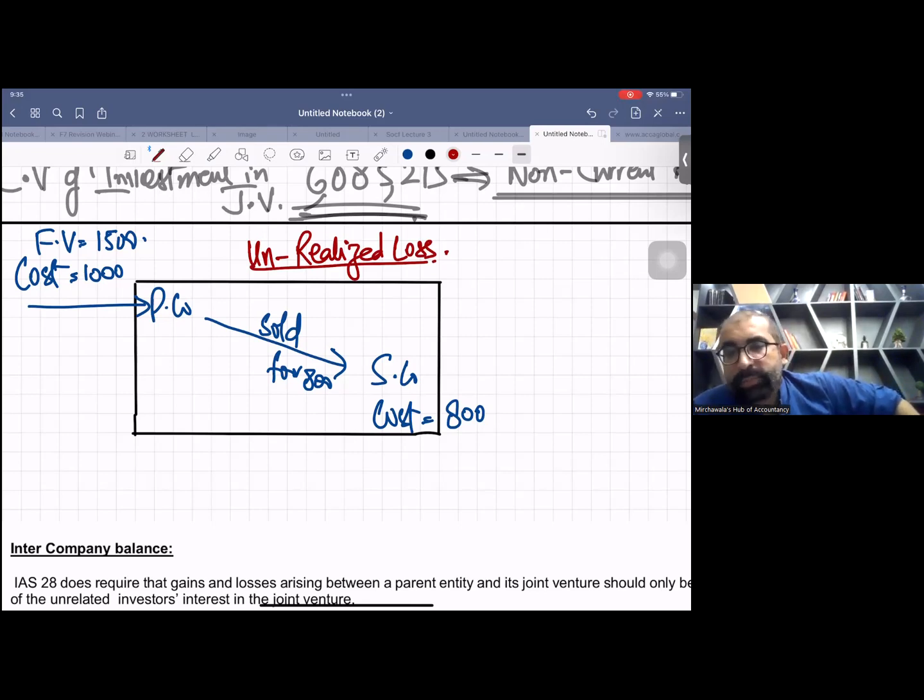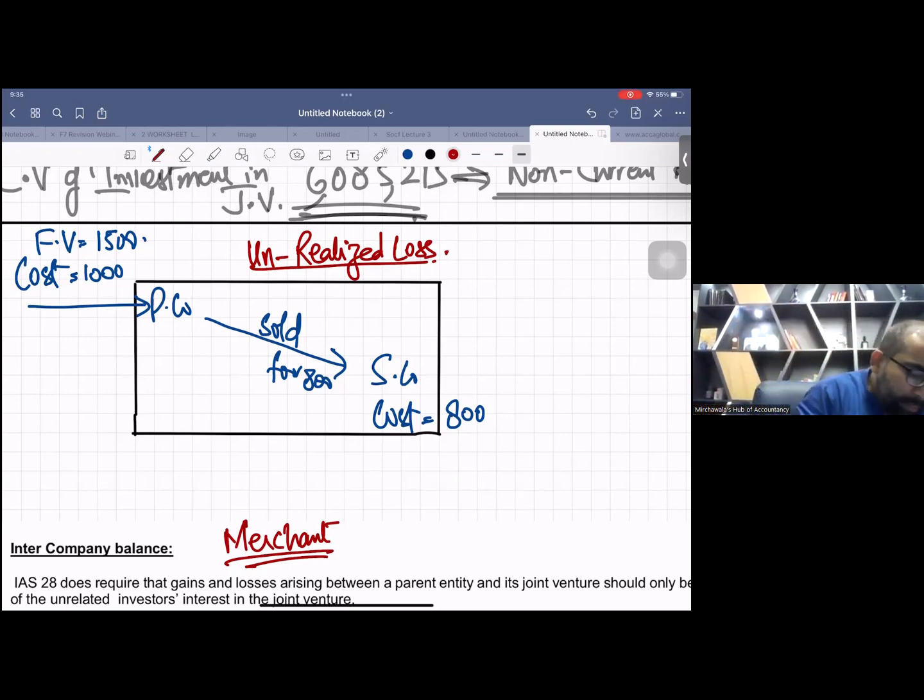Yes, this is also a concept, and it has been tested once in your old P2 paper. The name of the question was Merchant. If you see the original full question of Merchant, they asked the concept of unrealized loss. I'm not sure all of you know this, but I will teach you right now from the basics. It will take five minutes.